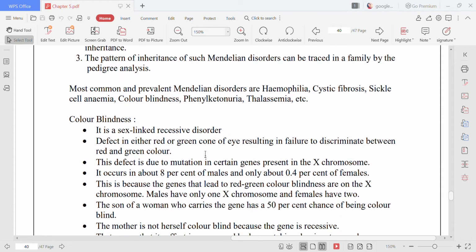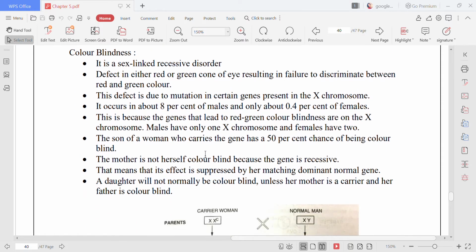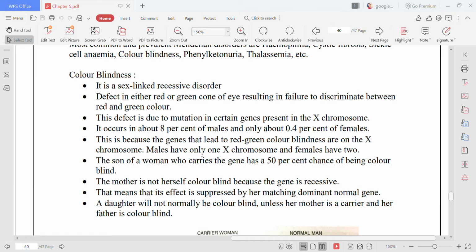Now, the first disorder that we are going to do here today is color blindness. Children, it is a sex-linked recessive disorder. Now you have to understand all the terms. Why do we call it sex-linked? Because it is present on the sex chromosomes. So this particular disorder is sex-linked. It will be transferred from a particular sex chromosome, and it is a recessive disorder.